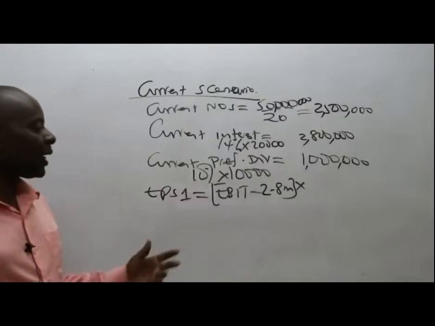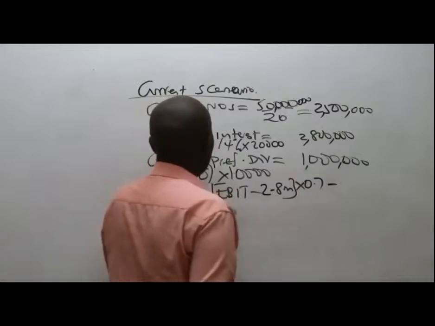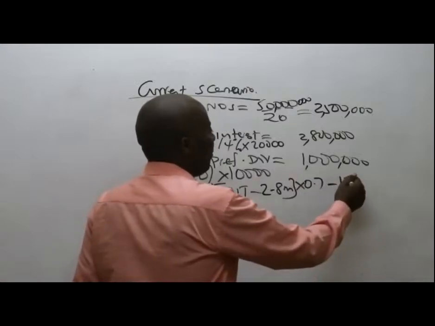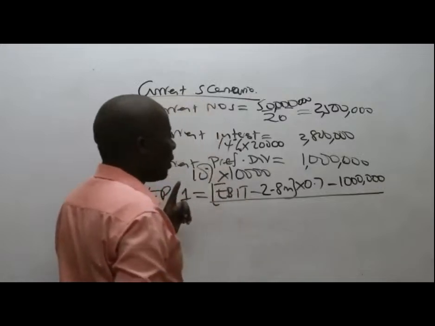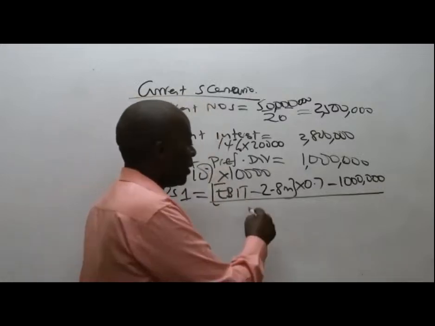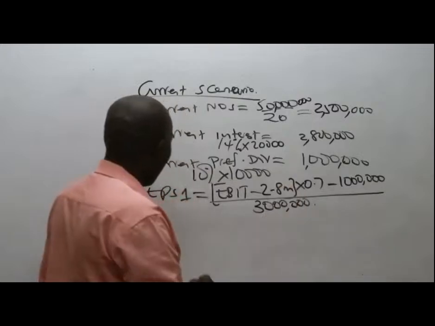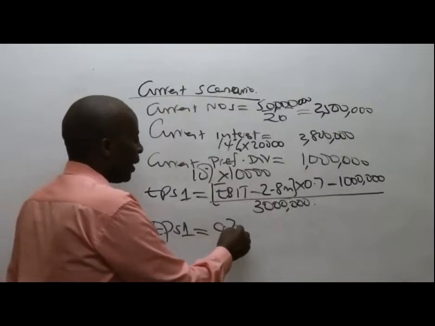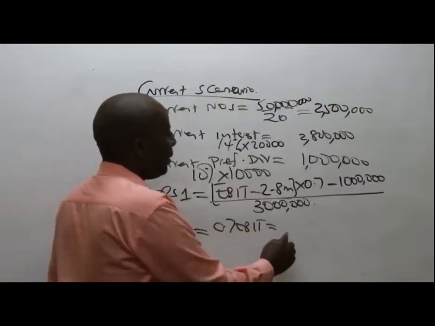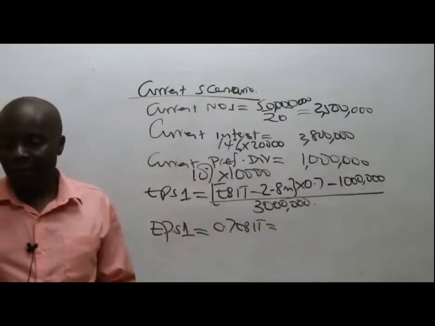So 1 minus 30% gives me 0.7, minus preference dividends, which is 1 million. Divide this by the number of ordinary shares that you gave me, which were 3 million. So please go ahead and simplify for us. EPS 1 will be 0.7 EBIT. What is 2.8 million times 0.7?